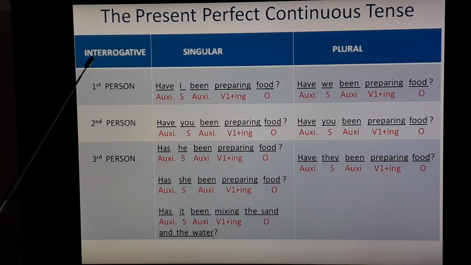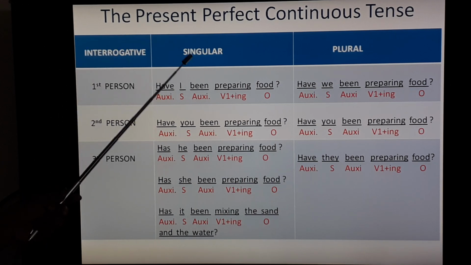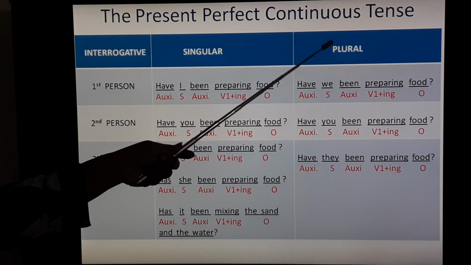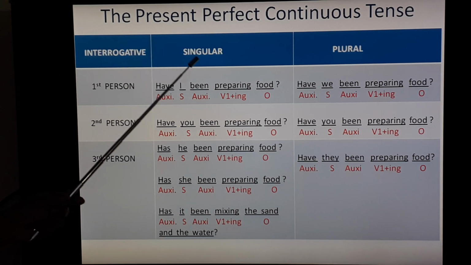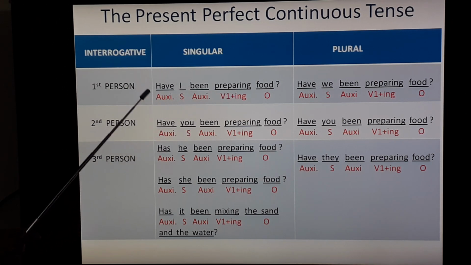Let's see interrogative formation. Interrogative means question form. Singular related to one person, place, animal or thing. Plural related to more than one person, place, animal or thing. First person singular. So how to frame question form? So first you have to write auxiliary verb according to the subject.